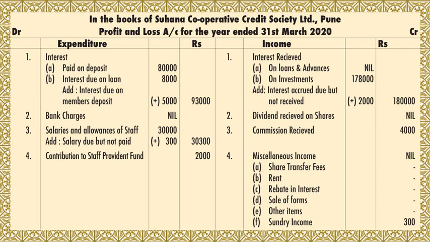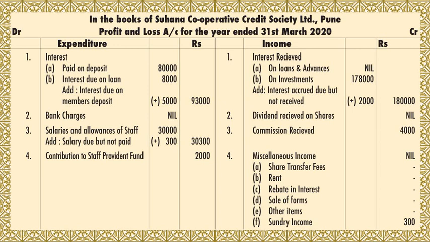Then you have to make the profit and loss account for the year ended, whatever the year ended is given there. You have to write 31st March 2020, and then you have to make the columns: expenditure rupees, income rupees, that is, debit and credit. Okay, so now we start on the expenditure side.